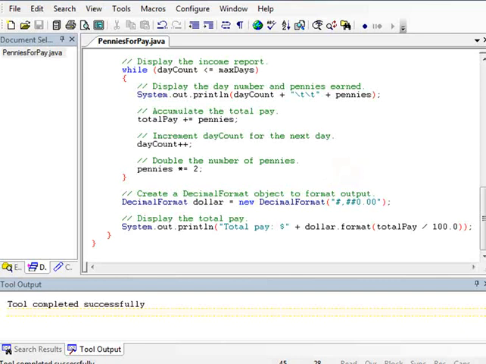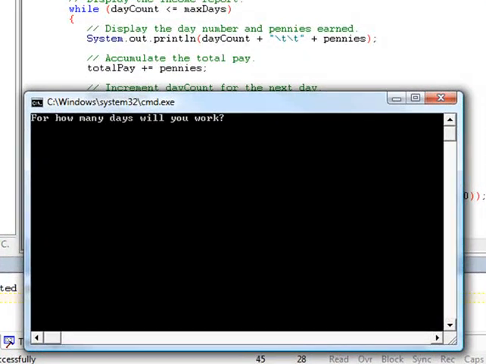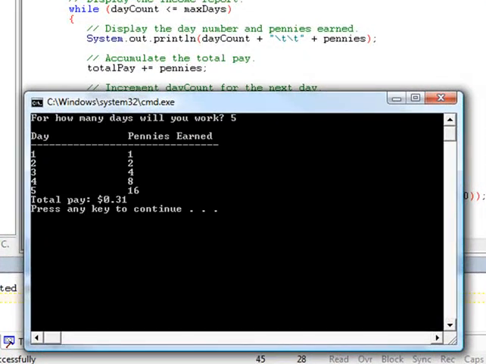Okay, the program compiles with no errors, so let's run the program and let's see what we would be paid for 5 days work. Here's the table that shows days 1 through 5 and the pennies that were paid at the end of each day. And as you can see, the numbers of pennies do double for each day. And then at the end of the 5th day, wow, we've been paid a total of 31 cents. That doesn't sound like a lot of money for 5 days work.